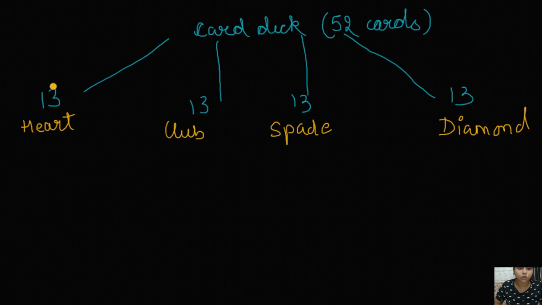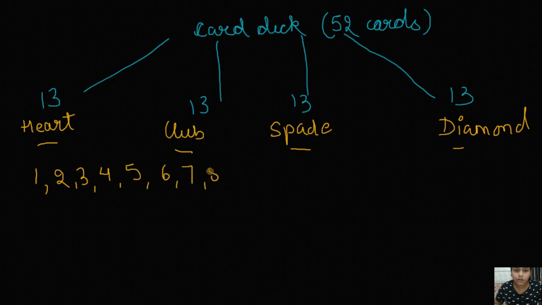There are a total of 13 cards of heart, 13 cards of club, 13 cards of spade, and 13 cards of the diamond, which include 1, 2, 3, 4, 5, 6, 7, 8, 9, 10, jack, queen, and king.